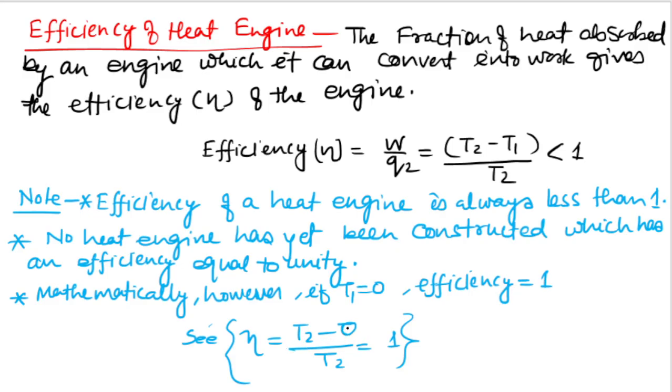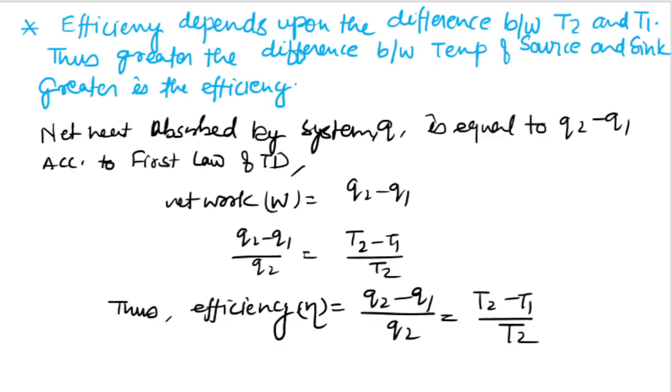But mathematically it is possible, while experimentally it is not. So efficiency depends on the difference between T2 and T1. The greater the difference between the temperature of source and sink, the greater will be the efficiency.